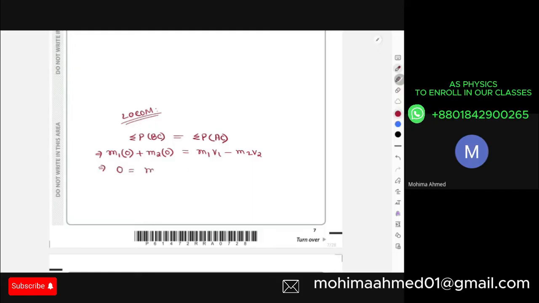But in this example, m1 v1 minus m2 v2, if I just rearrange them, we get m1 v1 equals m2 v2. At the end, in this scenario, in order to follow the law of conservation of momentum, since your initial momentum was 0, your final momentum for mass 1, which is the combined person and skateboard, has to be equal to the total momentum of your ball.